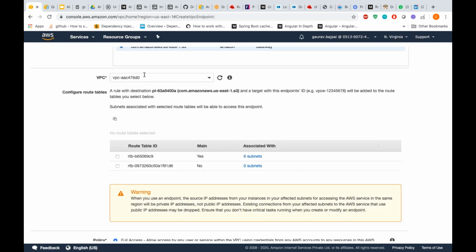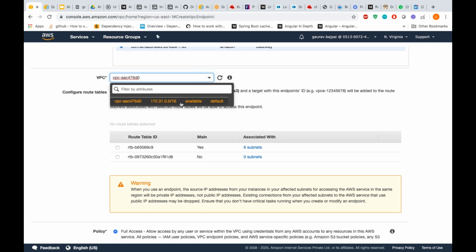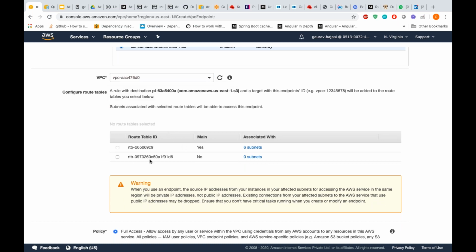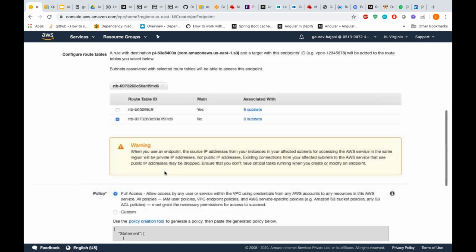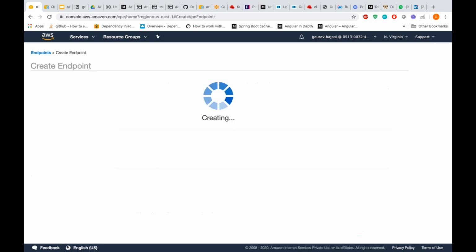So this time we have only one VPC available. So in that VPC, we have two route tables. I have not associated a subnet yet, but we can associate a subnet, check this one, and then create an endpoint.